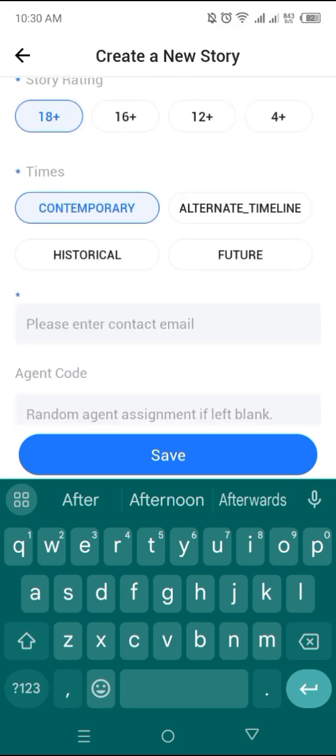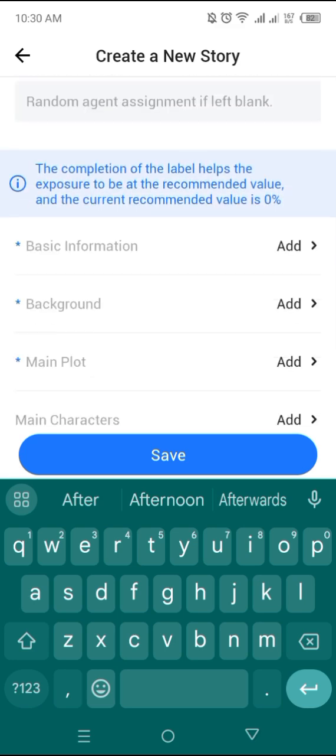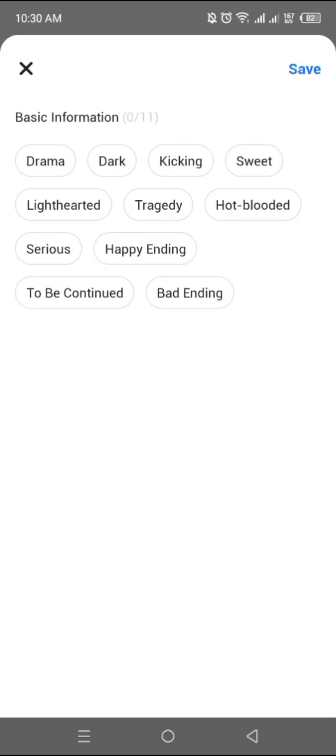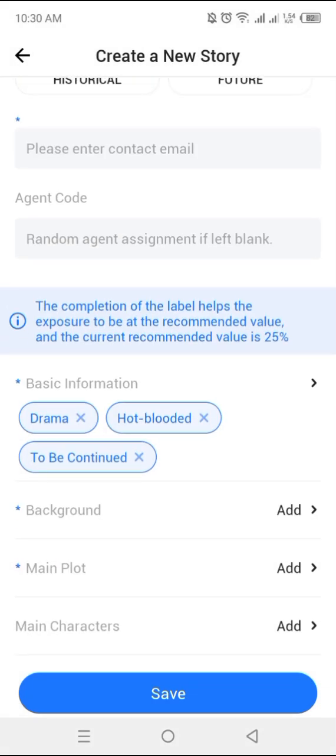So you have to add the timelines. Ignore the part that says the agent. So here I'm going to click my book is just drama. I want it to be a to-be-continued book. It is a hot-blooded book.